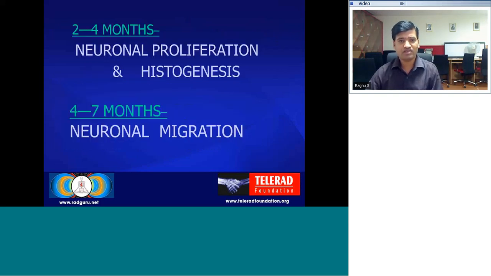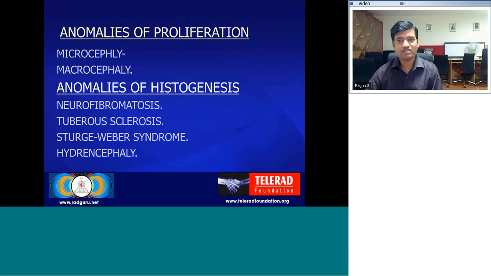From 2 to 4 months after the formation of brain vesicles, there is neuronal proliferation and histogenesis, and from 4 to 7 months there is neuronal migration. The anomalies of proliferation include microcephaly and macrocephaly, whereas anomalies of histogenesis include phacomatosis, that is neurofibromatosis type 1, type 2, tuberous sclerosis, Sturge-Weber syndrome, and hydranencephaly.